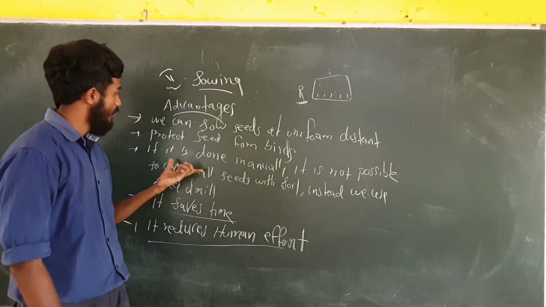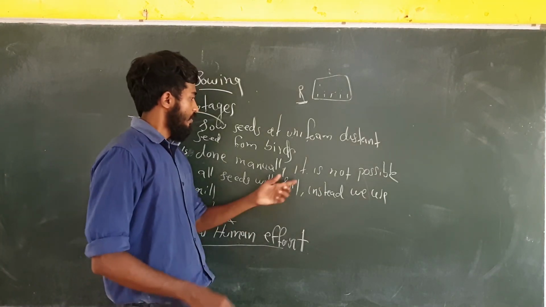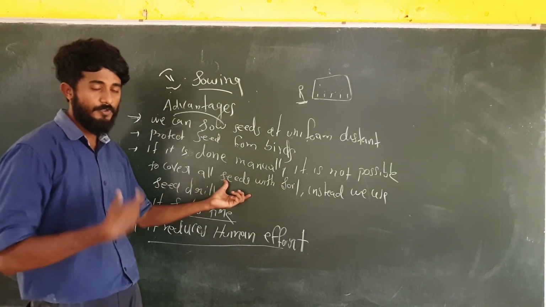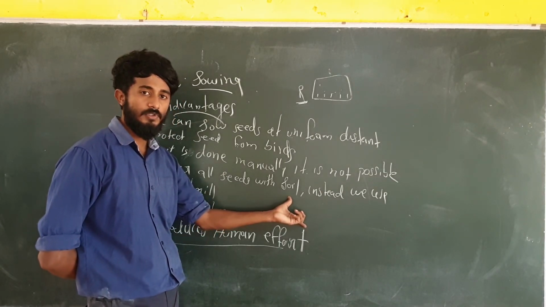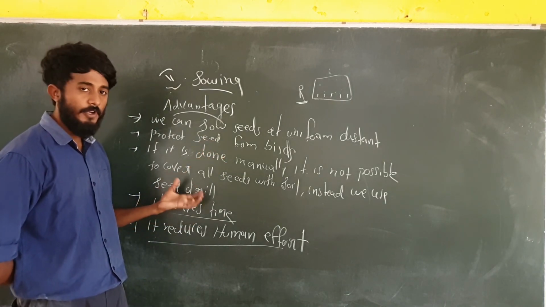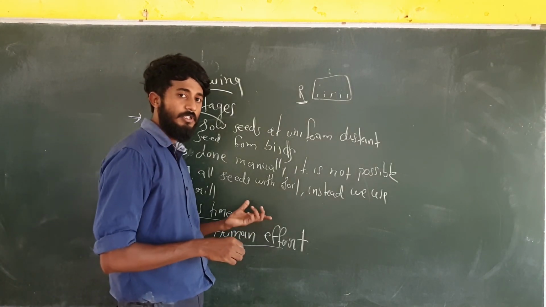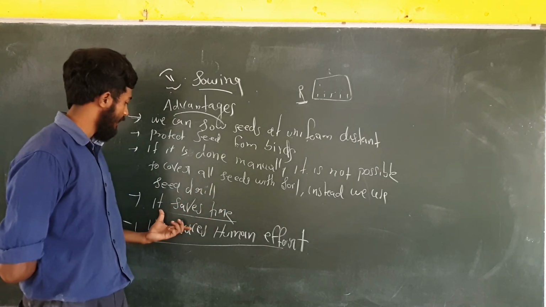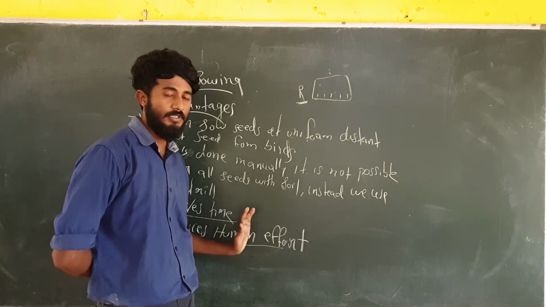If sowing is done manually, it is not possible to cover all the seeds with soil, and some of them will remain outside the soil, and they will be eaten by birds. So this situation should be solved. We use seed drills so that each and every seed will be inside the soil, so the birds cannot find the seed and it cannot be eaten. Clear? And it saves time and reduces human effort. These are the advantages. Clear, students?